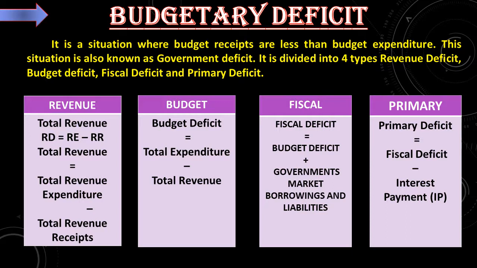Next is the fiscal deficit. Fiscal deficit FD is equal to budget deficit plus government's market borrowings and liabilities. And last one, primary deficit. Primary deficit is equal to fiscal deficit minus interest payment. That is, primary deficit PD is equal to fiscal deficit minus interest payment.